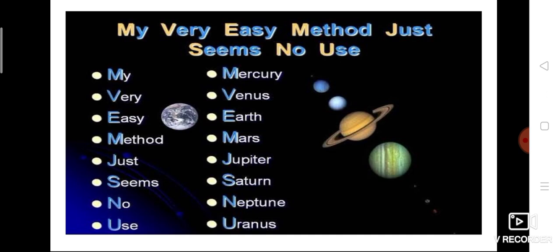With the help of this sentence we can easily remember the planets in order: my very easy method just seems no use. So it's an easy idea. I hope most of you know this very well. You can give this idea to your younger brother or sister on how to remember the planets in order.